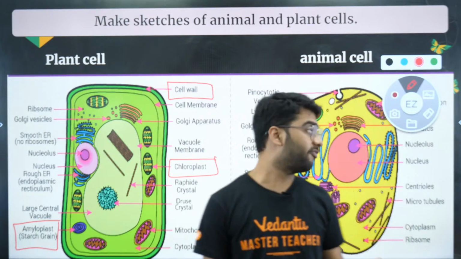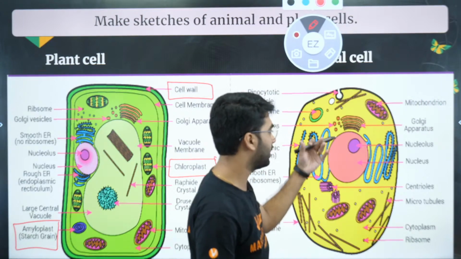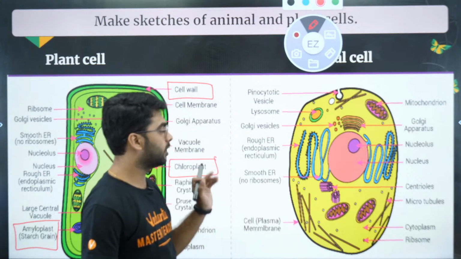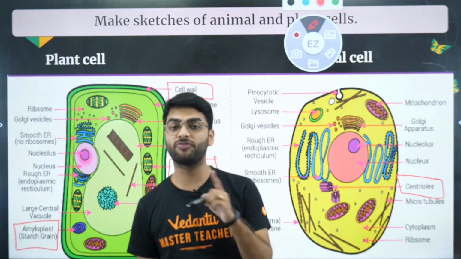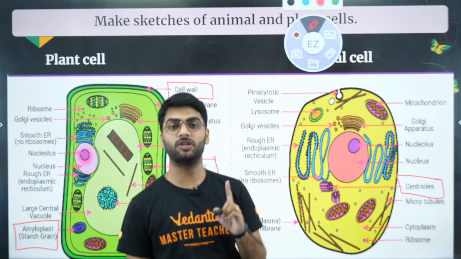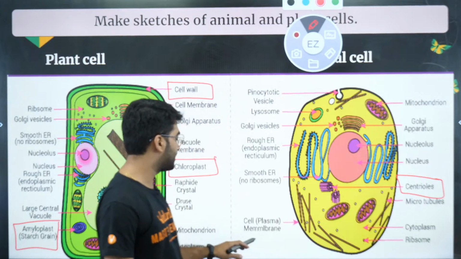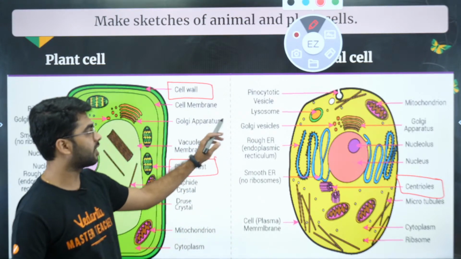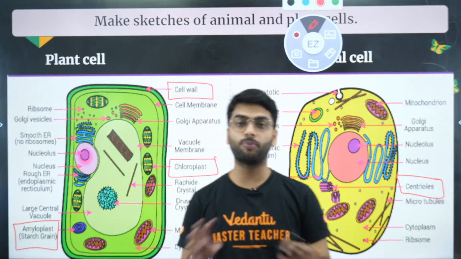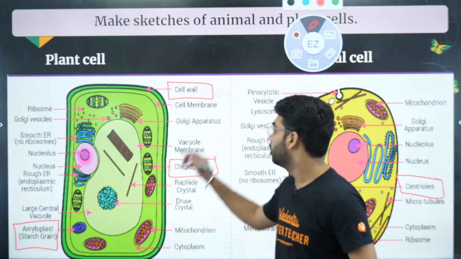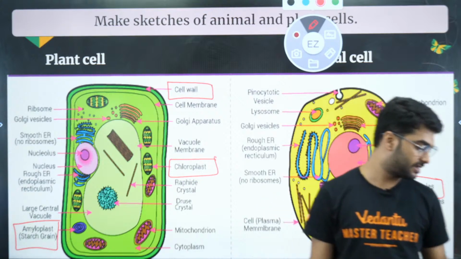Then if we see, cell membrane is found in both the cells, plant or animal. Golgi apparatus is found in both. Nucleolus, nucleus. Then centriole is not found in the neuron, and that is why neuron is a non-dividing cell. Microtubule, cytoplasm, ribosome, cell membrane, smooth ER, rough ER, Golgi, lysosome, pinocytotic vesicle. All of these are found in both plant cells and animal cells, but your cell wall, chloroplast and amyloplast are found only in the plant cell.